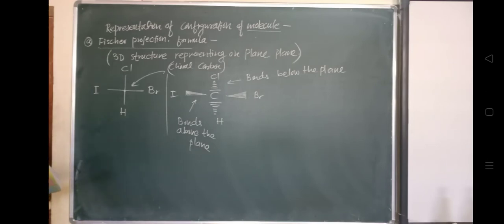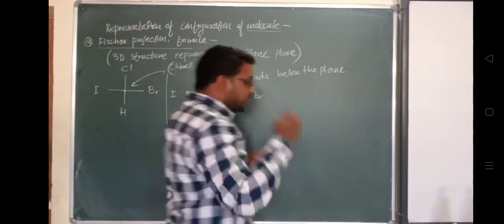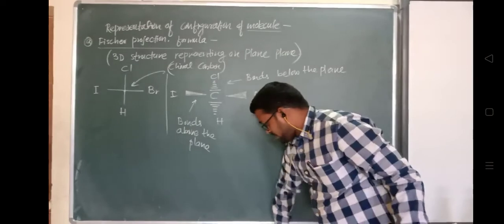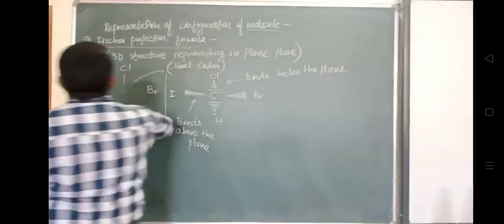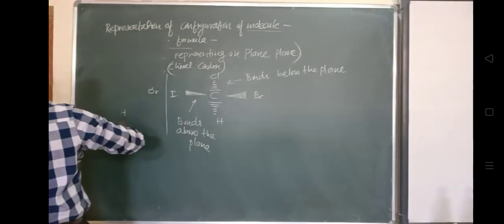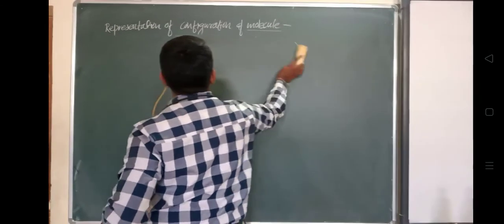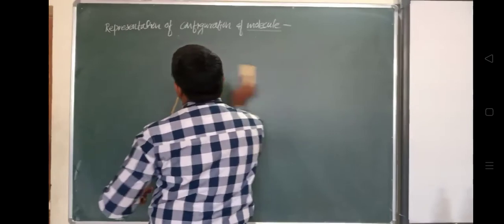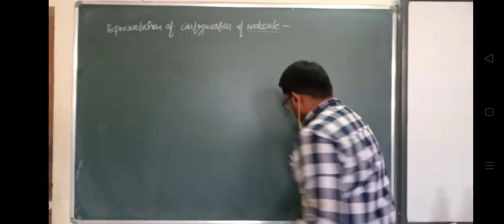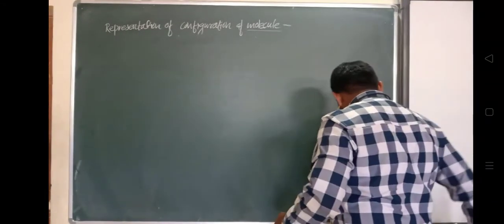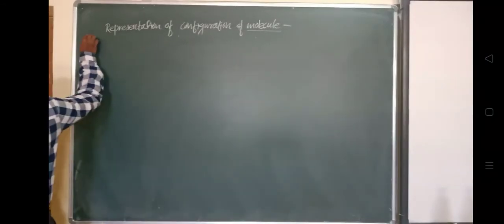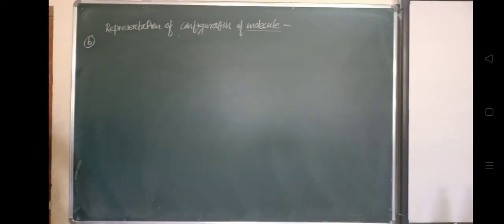Now we'll see the wedge formula, the second one, for representation of the configuration of a molecule. Part of this representation we have already studied in 11th standard, chapter number 14, organic compound. So second, the wedge formula. We'll see the wedge formula.